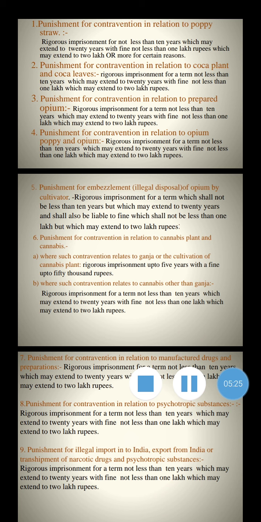Second, where such contravention is in relation to cannabis other than ganja, rigorous imprisonment for a term not less than 10 years, which may be extended to 20 years, with a fine not less than 1 lakh, which may be extended up to 2 lakh rupees. These are the offenses and penalties for contravention in relation to the cannabis plant and cannabis.